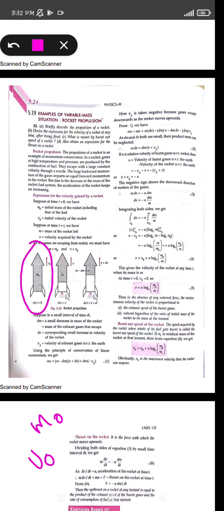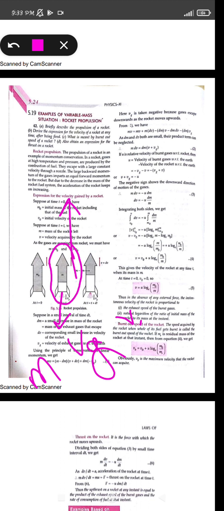These are the initial mass and velocity of the rocket at time t equals 0. The expression for the momentum of the body before moving will be m0 into v0, because the rocket is at rest. Now at any instant t, the rocket starts to expel hot gases in the downward direction with velocity vg. The rocket is moving with velocity v, since we have already used v0, and its mass is m.